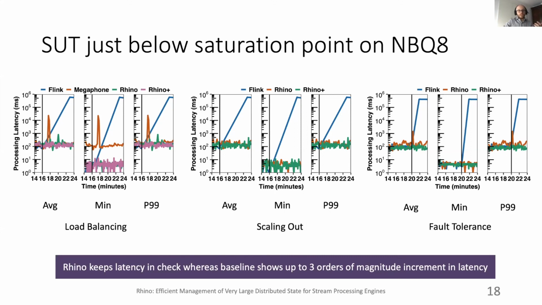What we observe in all the plots is that after we trigger a reconfiguration, baseline systems exhibit a latency increment, whereas Rhino does not. Overall, Rhino keeps latency in check in all three settings, whereas other SPEs have an increment in latency of up to 3 orders of magnitude.